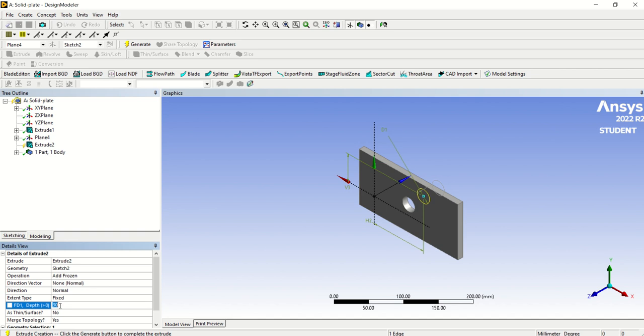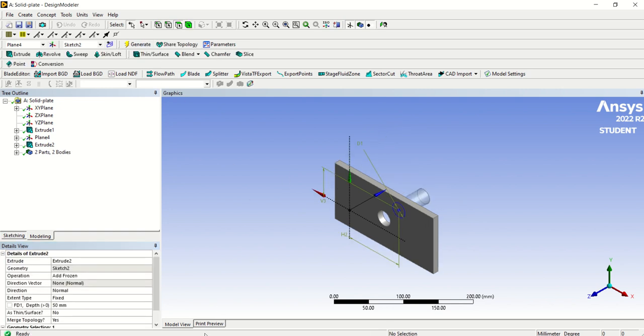For this one, maybe we write it as 50 or negative 50, it depends on your direction. I think it is negative 50. Then we generate. Oh, sorry, is it 50? Let me try to generate. Oh, different direction.